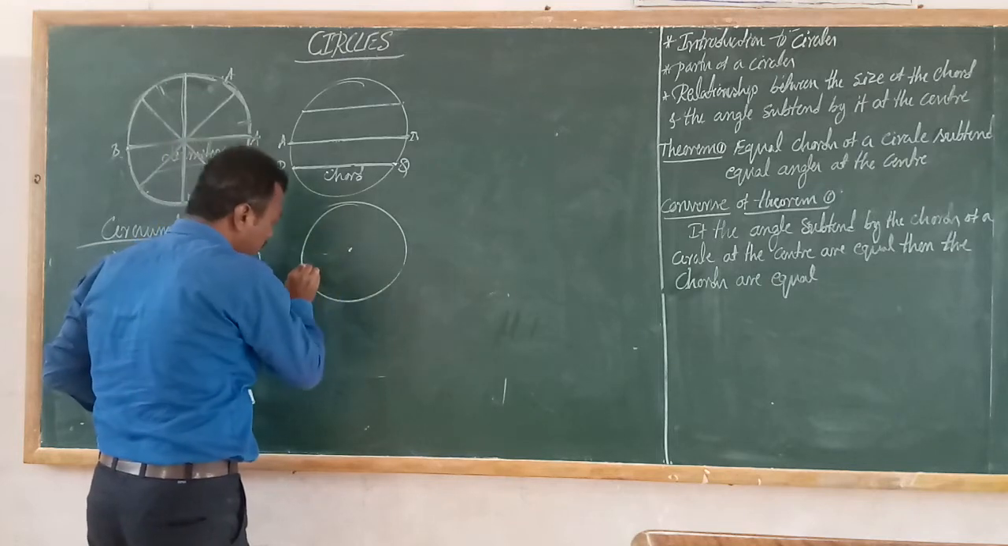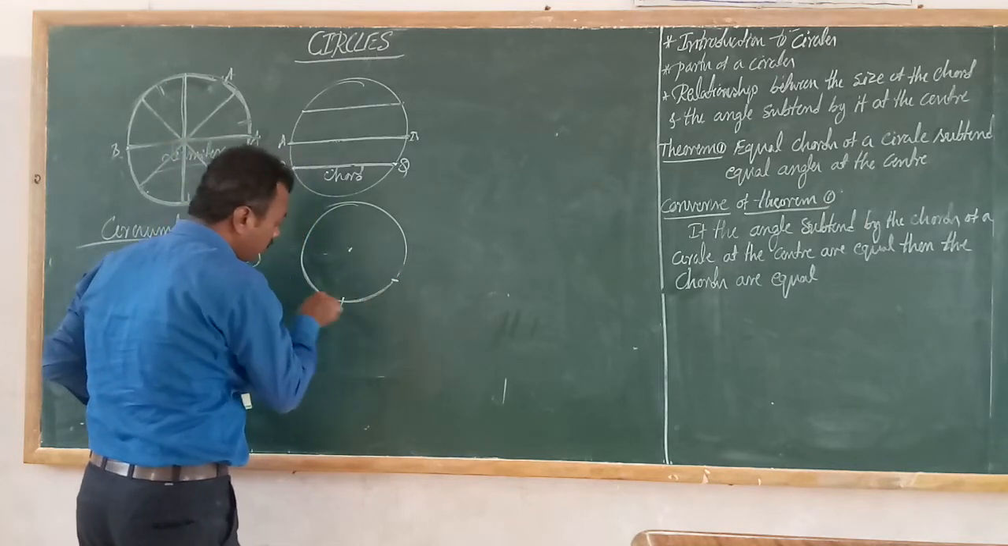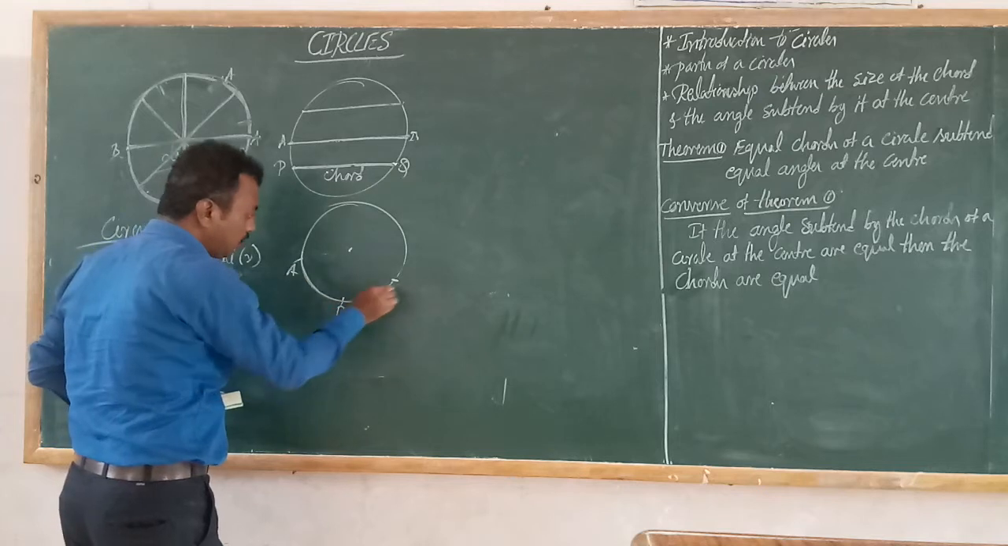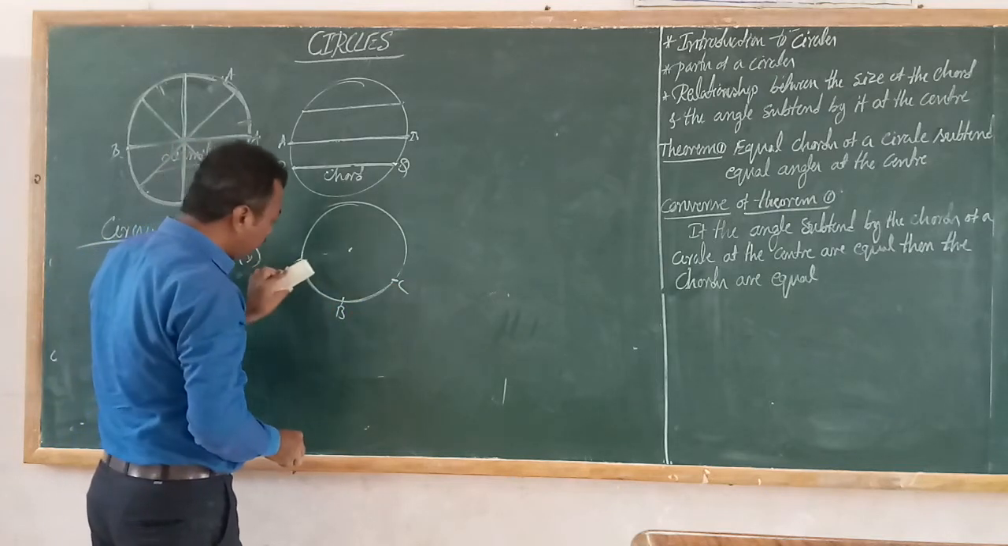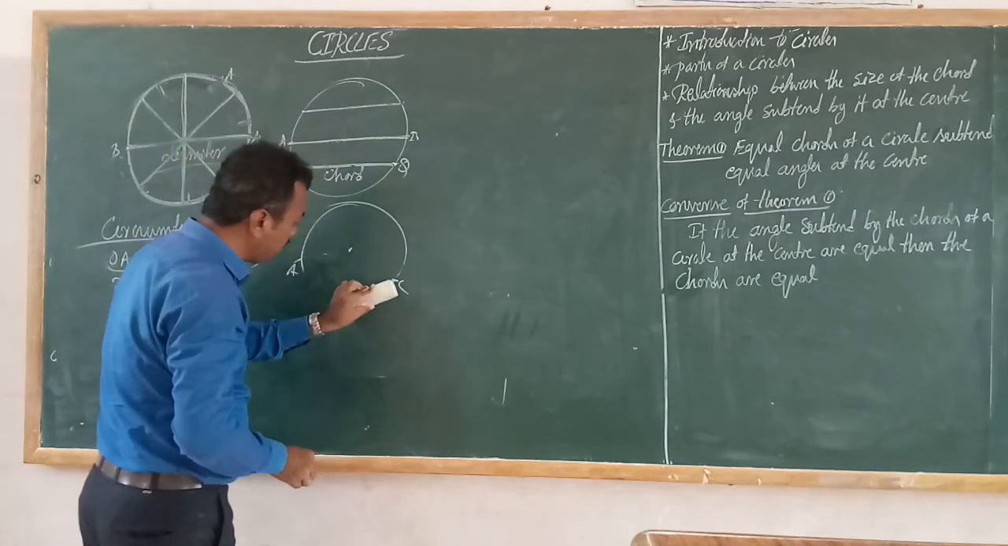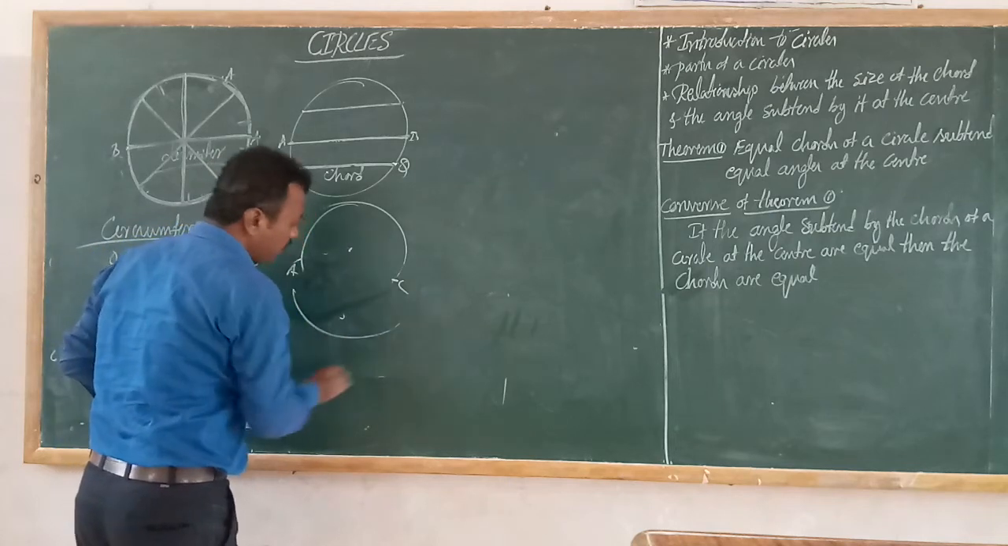See, so this is what? Okay, A, B, C. I am taking A, B, C, so I will cut it. This part I will cut it. I will write here.